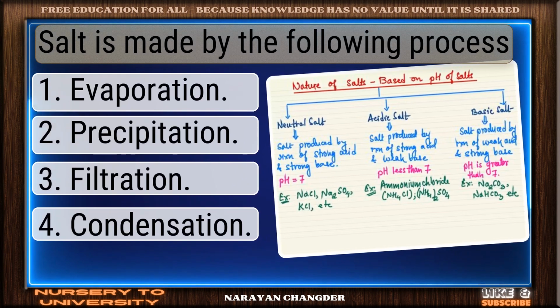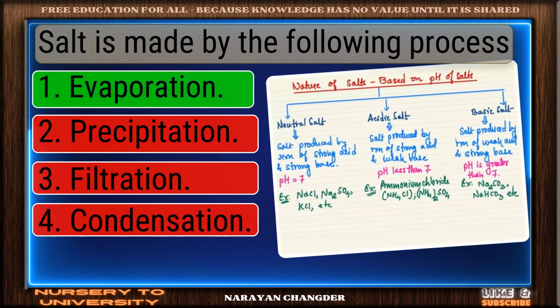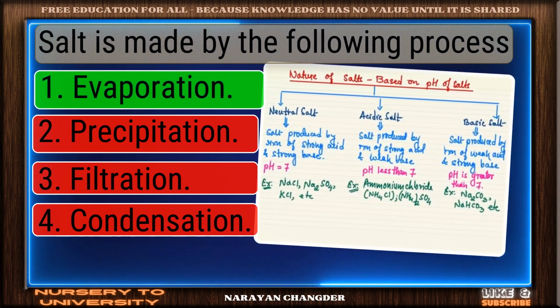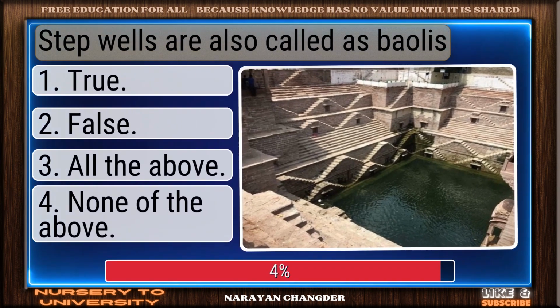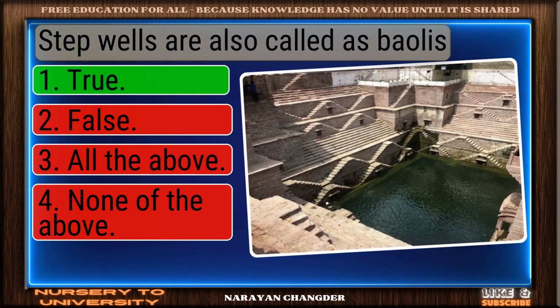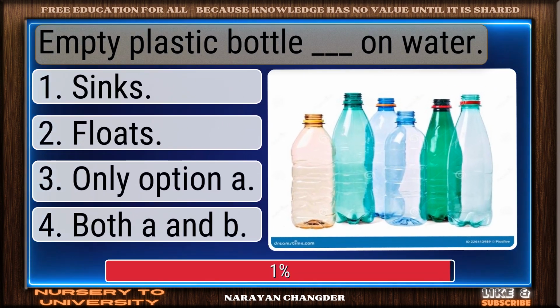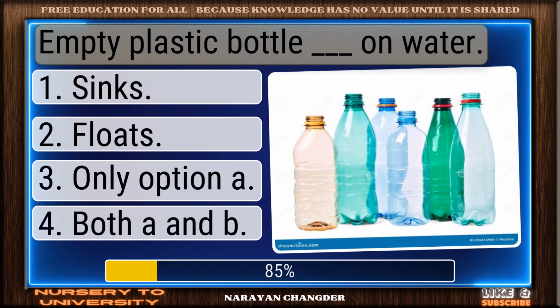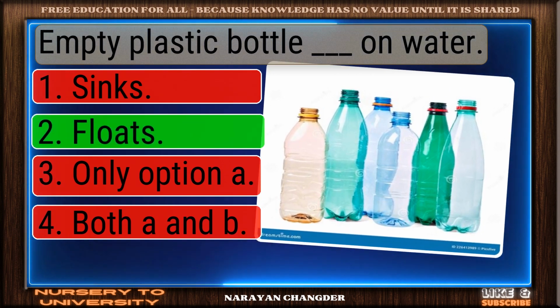Salt is made by the following process. Well done. Evaporation is the right choice. Step wells are also called as bowlis. Great thinking. True is the right choice. Empty plastic bottle dash on water. Solid response. Floats is a valid choice.